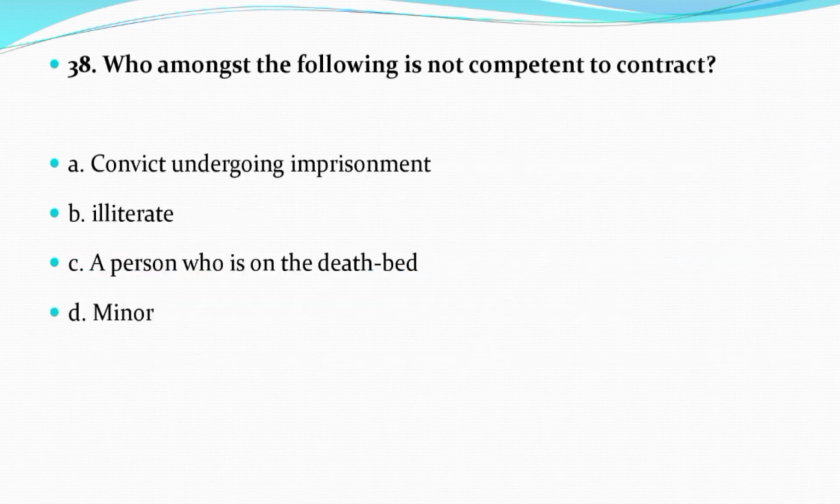Now question number 38. Who amongst the following is not competent to contract? Option A, convict undergoing imprisonment. Option B, illiterate. Option C, a person who is on the deathbed. Option D, minor. And the correct answer is option D, minor.